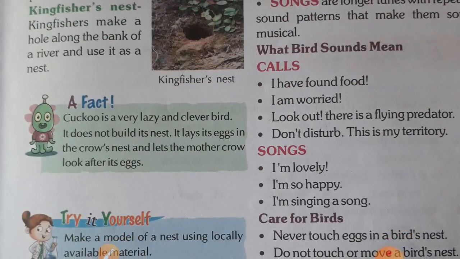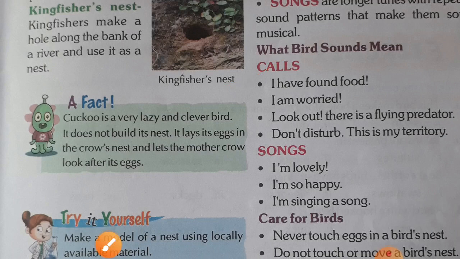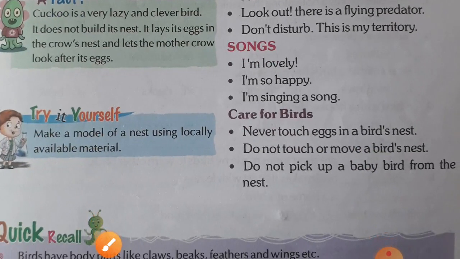What do bird sounds mean? Here, calls mean: I have found food, I am worried, look out, there is a flying predator, don't disturb, this is my territory. And the songs mean: I am lovely, I am so happy, I am singing a song.